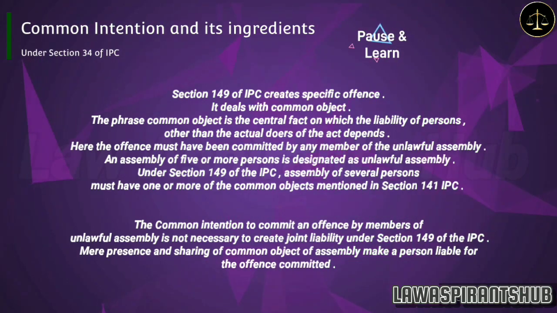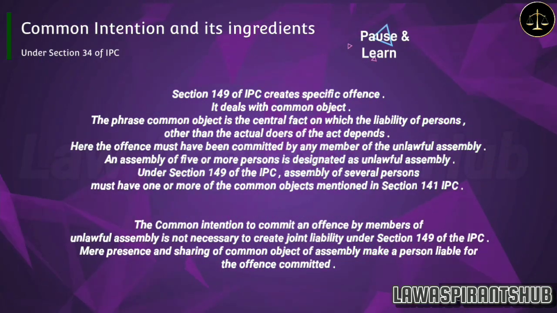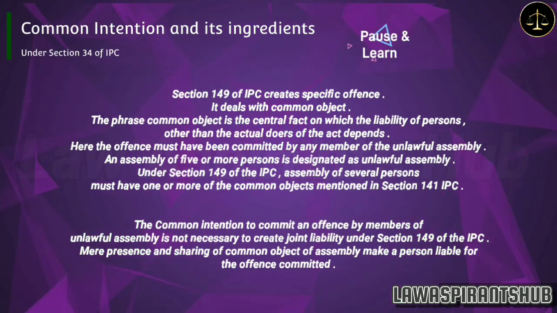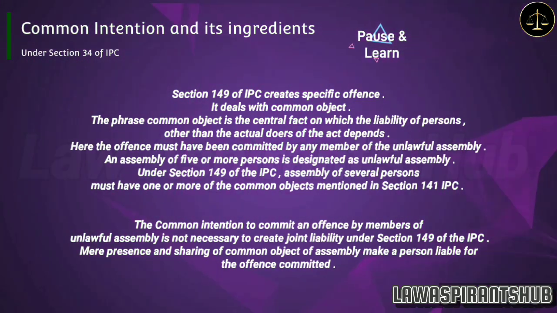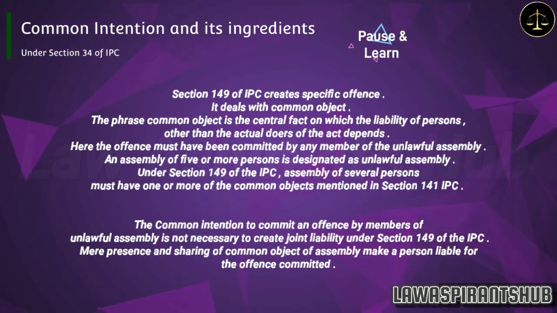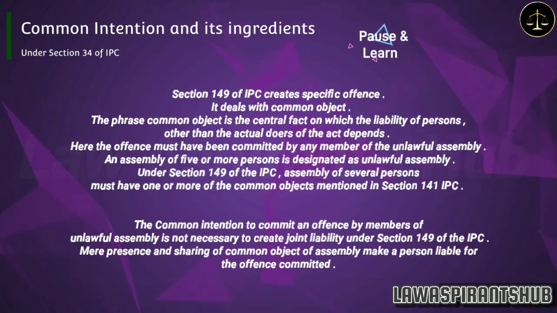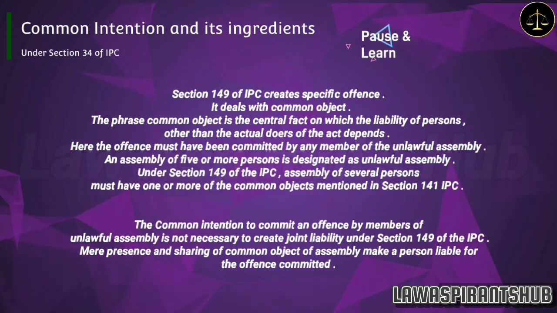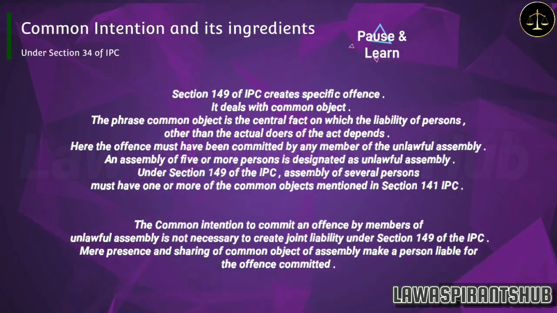An assembly of 5 or more persons is designated as an unlawful assembly. Under Section 149 of the IPC, the assembly of several persons must have one or more of the common objects mentioned in Section 141 IPC. The common intention to commit an offense by members of an unlawful assembly is not necessary to create joint liability under Section 149 of the IPC. Mere presence and sharing of the common object of the assembly make a person liable for the offense committed.